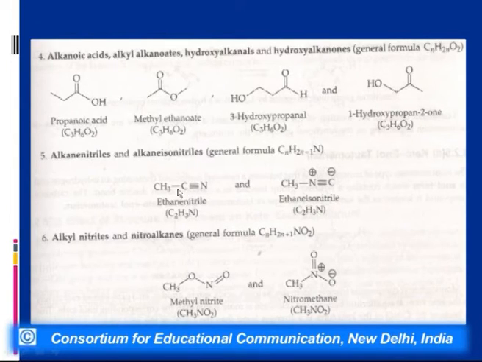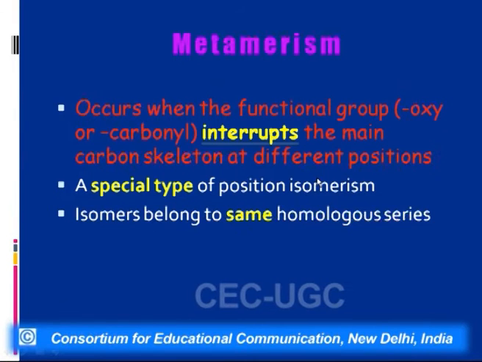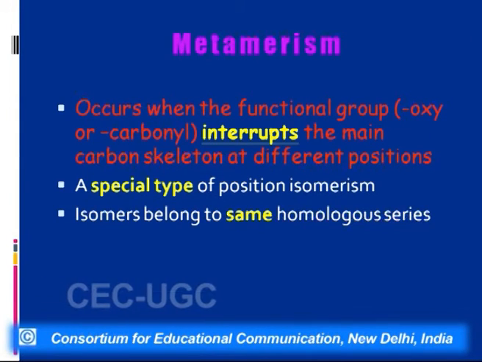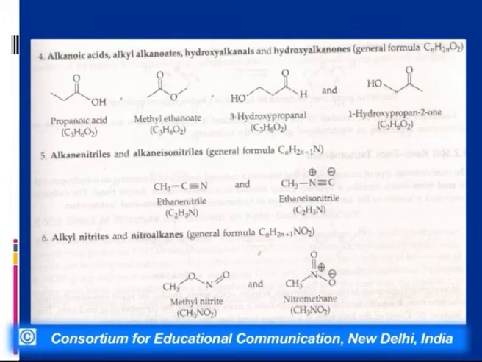For example, if we do hydrolysis of cyanide, then we will get an acid having the same number of carbon atoms. That is, in this case, I will get ethanoic acid. Whereas if I do the hydrolysis of this compound, then this will behave very differently. That is, we will get a primary amine and formic acid in this case. So the properties are different. Whereas if we do the reduction of a cyanide, we will get a primary amine. And if we do a reduction of an isonitrile, we will get a secondary amine.